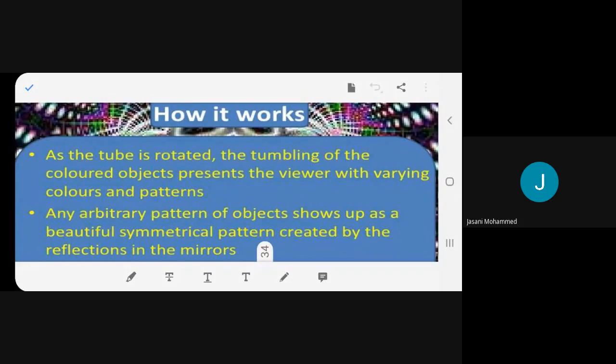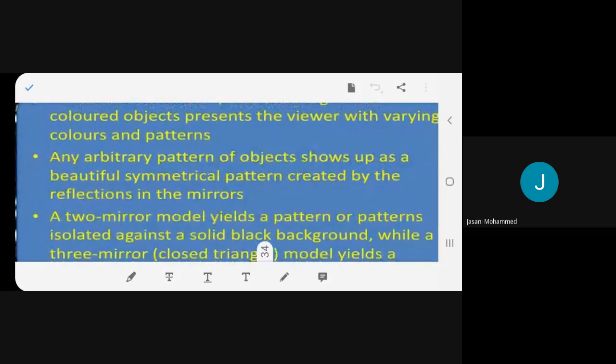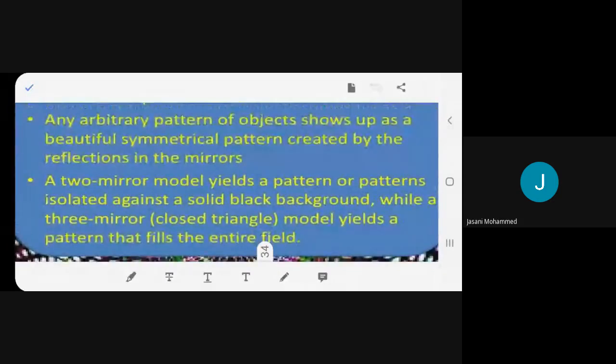Any arbitrary pattern of objects shows up as a beautiful symmetrical pattern created by the reflections in the mirrors. A two-mirror model yields a pattern or patterns isolated against a solid black background, while a three-mirror closed triangle model yields a pattern that fills the entire field.